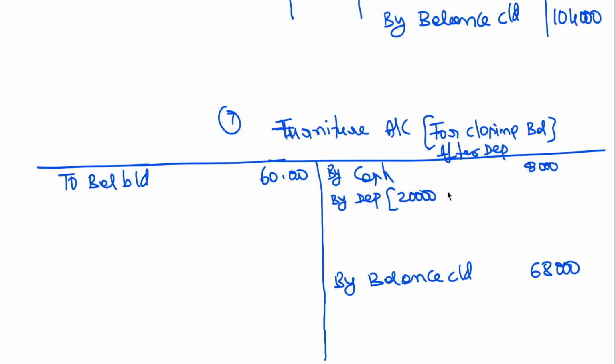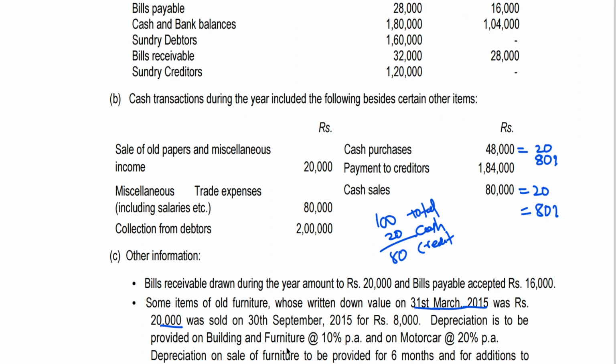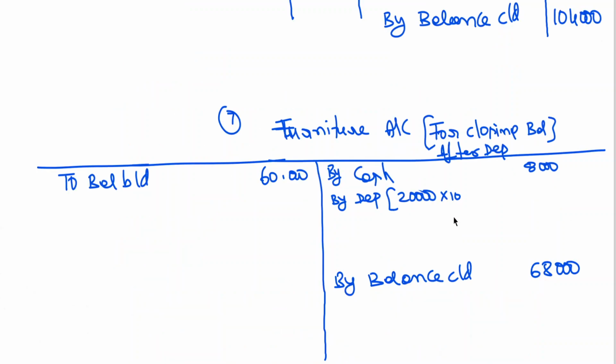For that, I need to calculate depreciation at the rate of 10%. Depreciation to be provided on building and furniture is 10% per annum and motor car 20%. For 6 months, you will get 1,000. So 20,000 minus 1,000, 19,000 is the written down value on the date of sale.